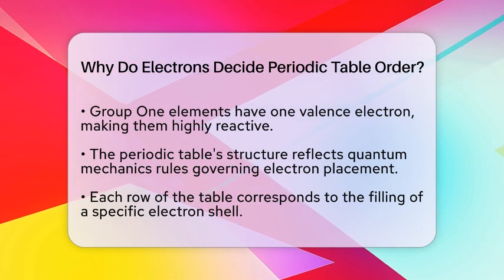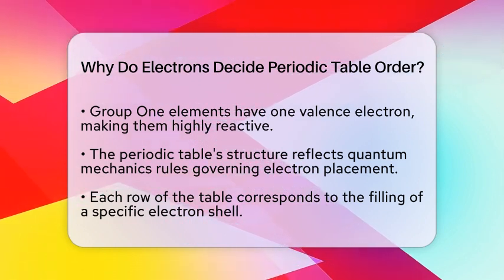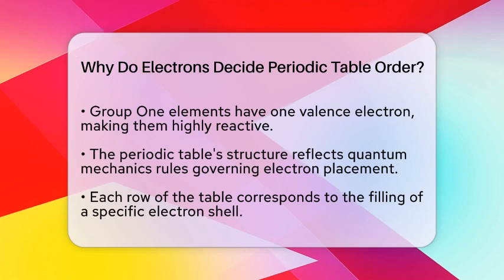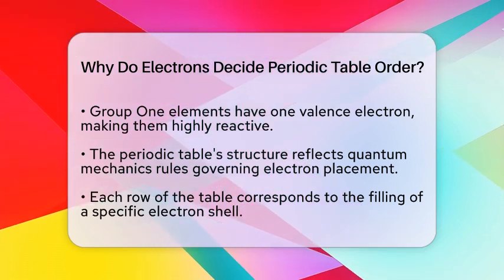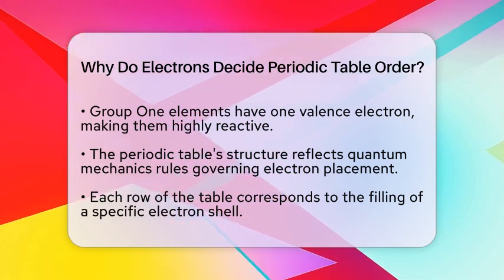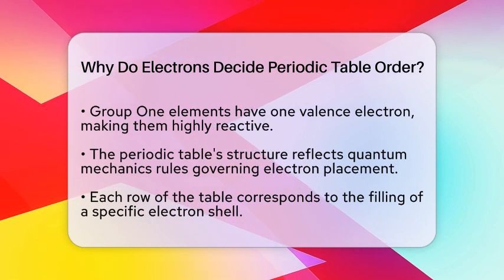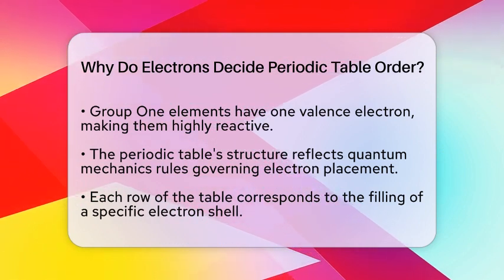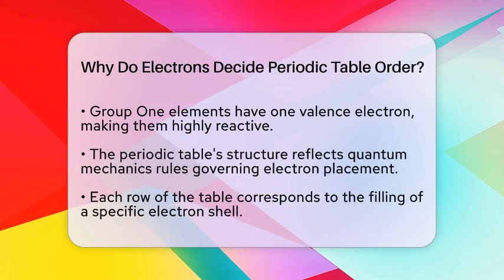Historically, the periodic table evolved from simple observations of element properties to a model grounded in atomic structure and quantum mechanics. Dmitri Mendeleev created an early version of the table by arranging elements by atomic weight, leaving gaps for undiscovered elements. His predictions were later confirmed as scientists understood the role of electrons in these trends.